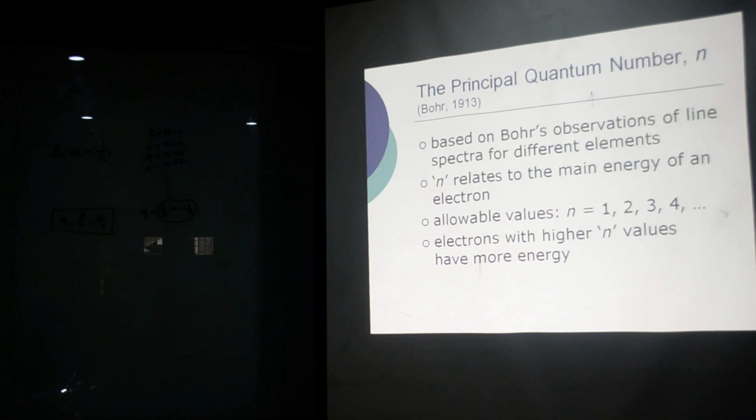Now, based on Bohr's observation of the line spectrum for different elements, I told you that this line spectrum data was available with chemists for a very long time, but they were unable to explain it.